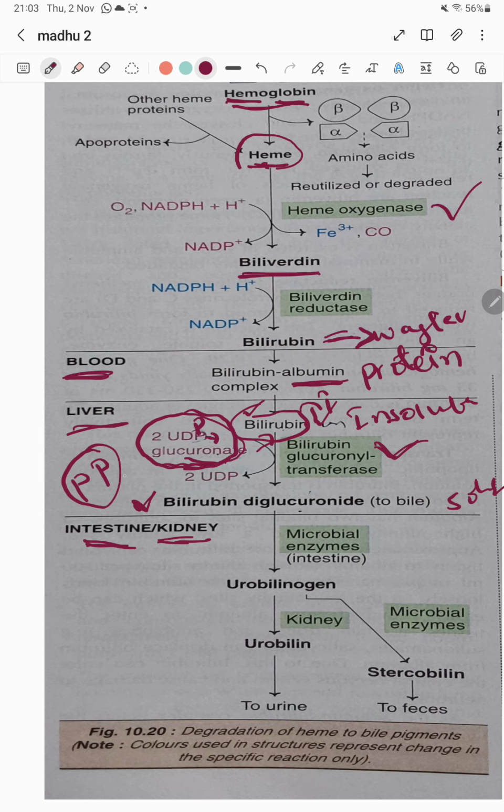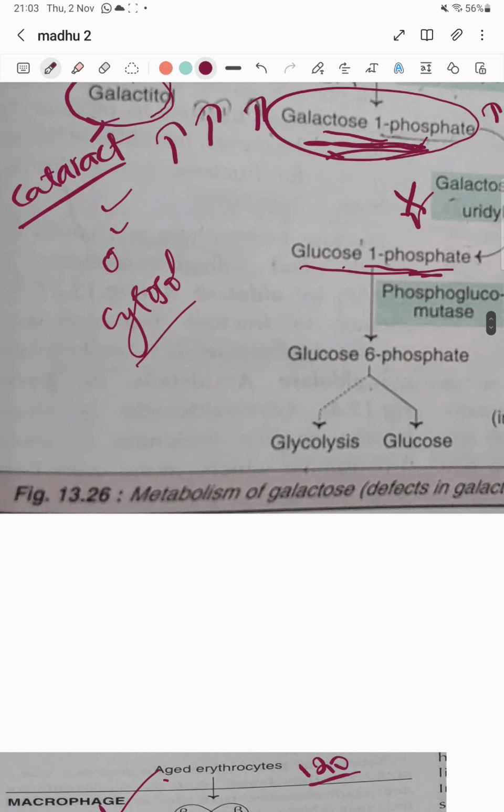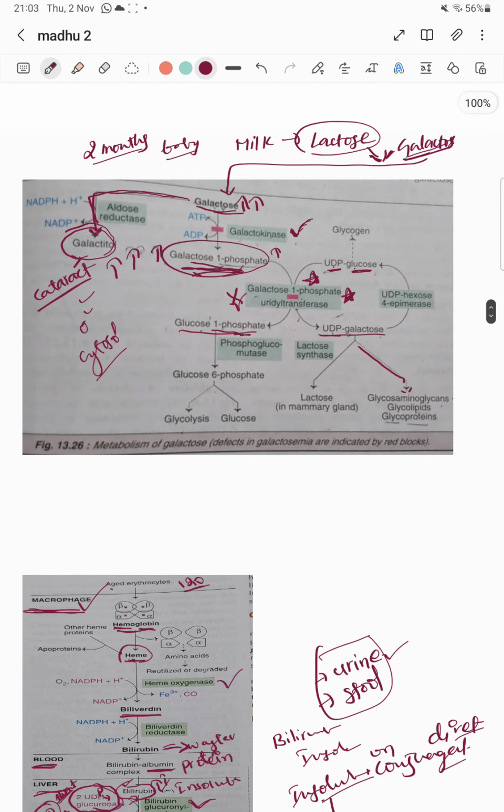Since phosphates, see here, I told you phosphates are very much essential. That's why I put a star mark over here. But these phosphates are absent now, I am saying. Remember, these phosphates are absent. Why are these phosphates absent here? The phosphates are depleted. The liver is short of phosphates. Why is the liver short of phosphate? You can easily understand.